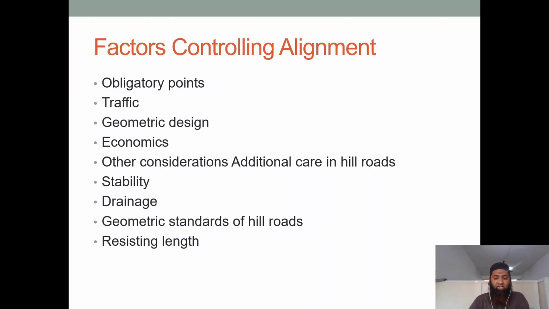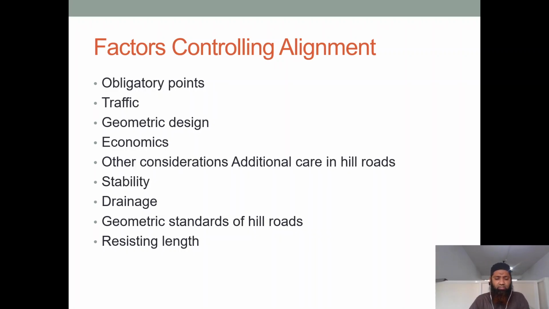Other considerations: additional care in hill roads. In hill roads, many safety factors are there. We should see all those things and come up with some network which is very feasible for commuters and saves their lives as well. It should be stable also. Stability is important.